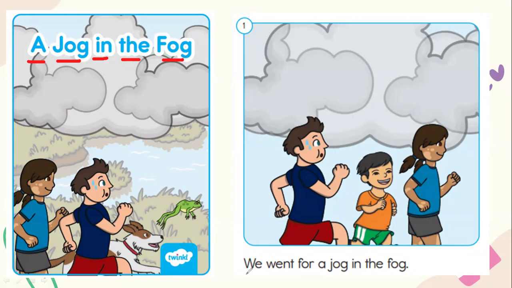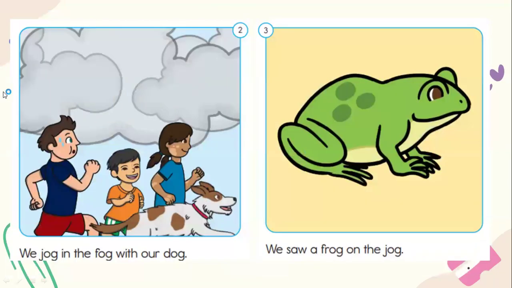So let's read the sentence here. We went for a jog. One of our OG words is jog. Jog in the fog. So I have also here the word fog. So jog and fog are OG words. Let's erase this one. Let's jump to another part of our story. And let's read this one. We jog in the fog with our dog.